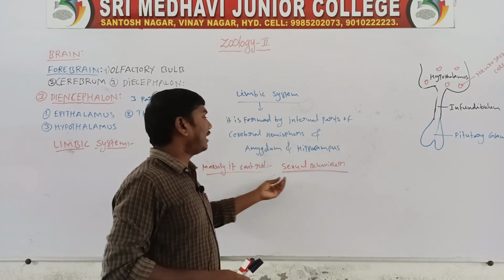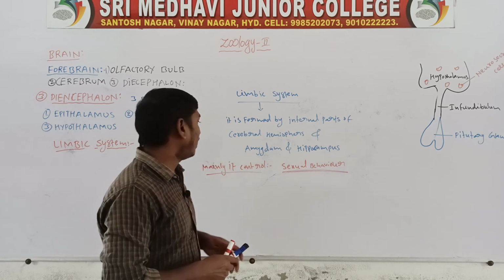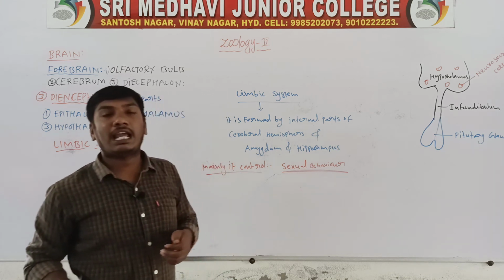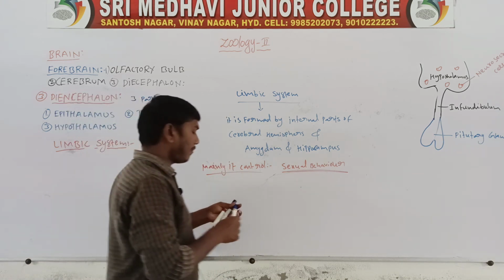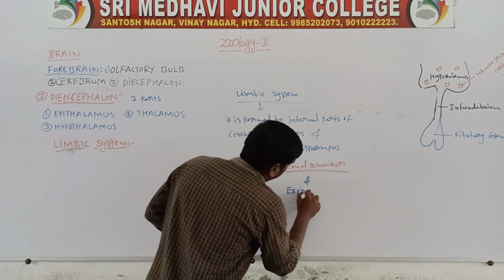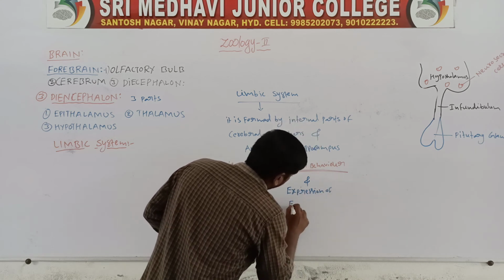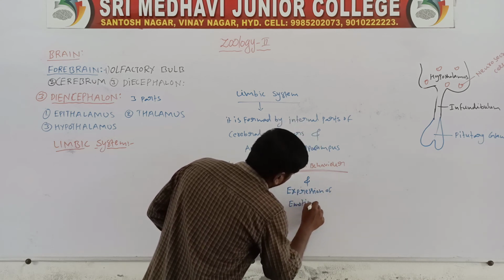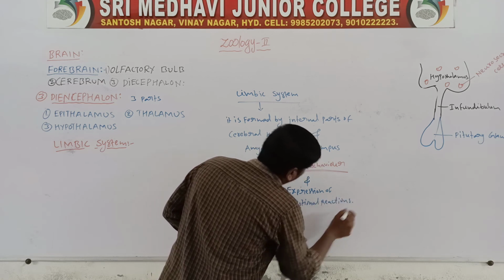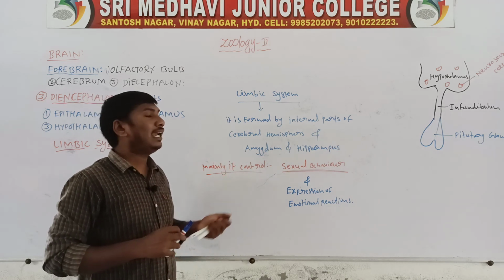So the limbic system's main functions are controlling sexual behavior and expression of emotional reactions. They are controlled by the limbic system.